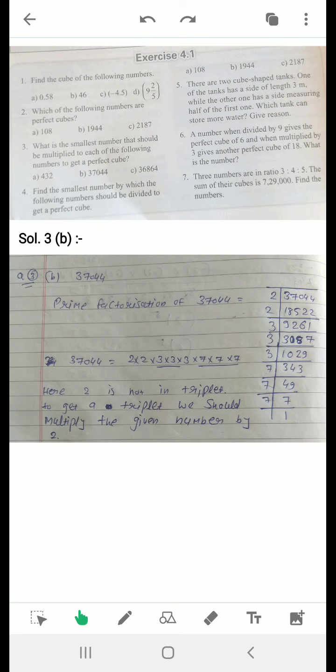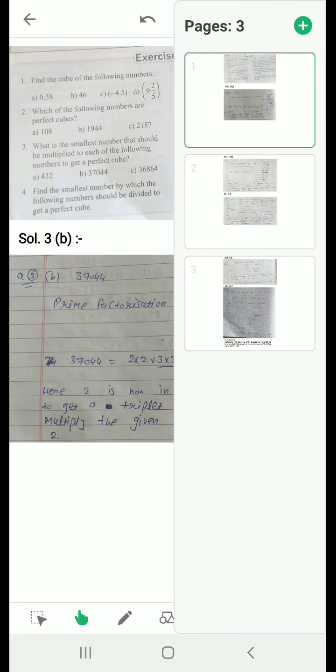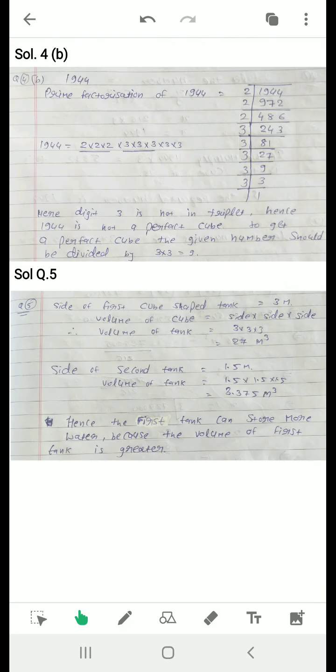Okay. Similarly, the next question is: find the smallest number by which the following numbers should be divided to get a perfect cube. Here also I will explain one question, that is fourth B. The question is 1944.